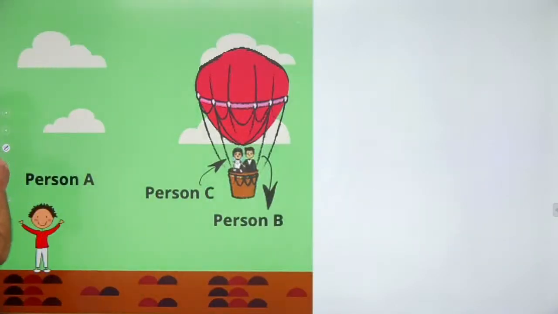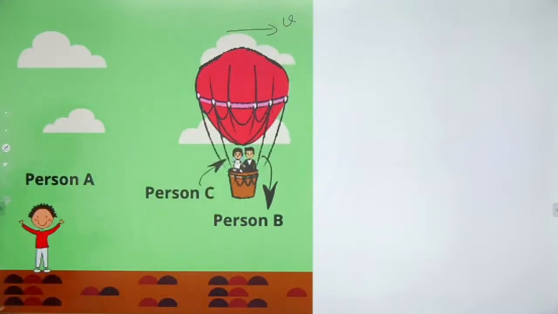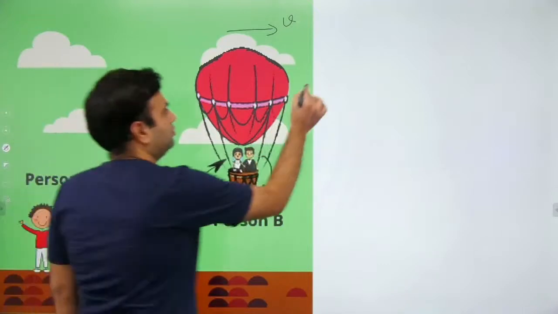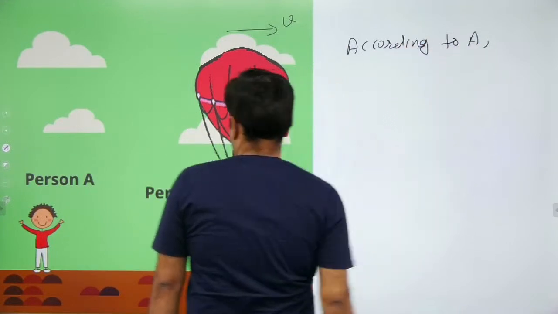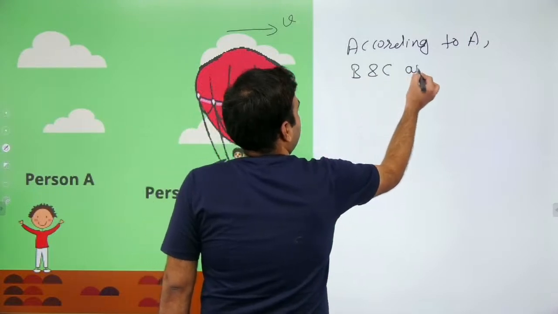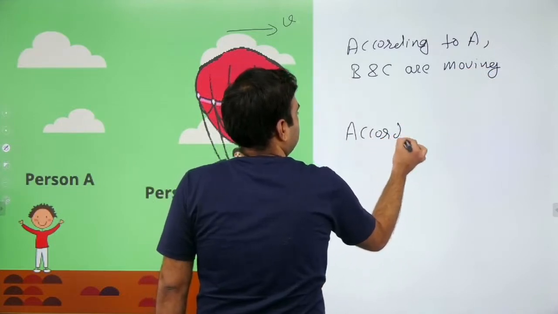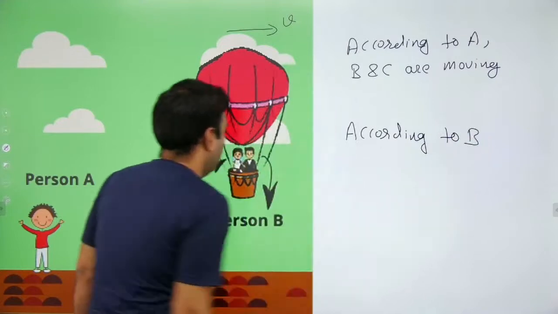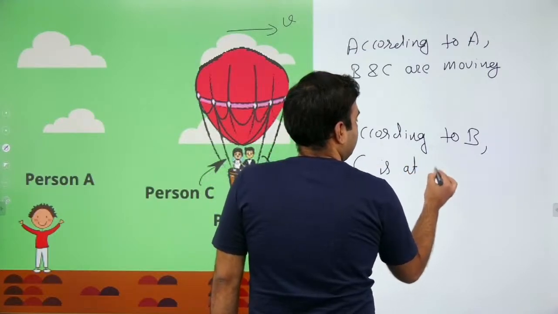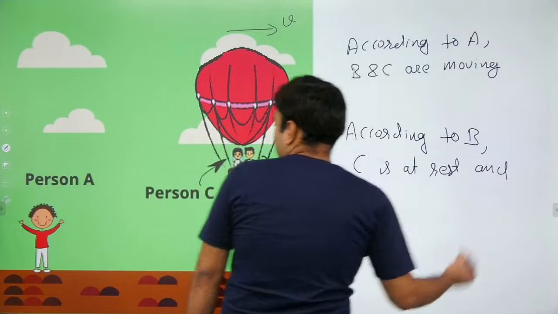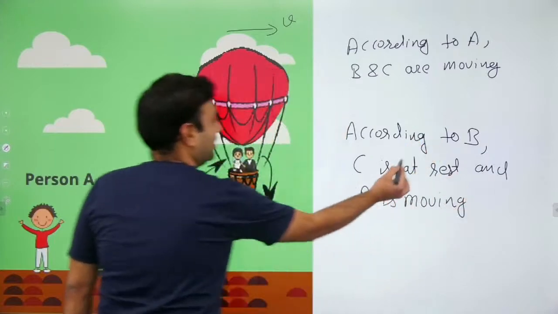See this, if I say this balloon with respect to ground is moving here with this velocity, then according to A, B and C are moving, and according to B, C is at rest and A is moving. Okay, this is the correct explanation.